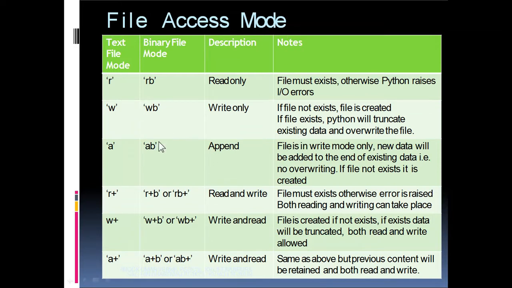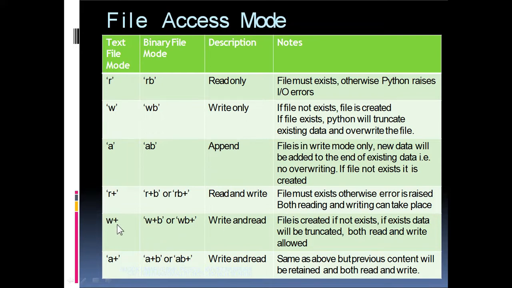And three more options are available in text file mode, that is R+, W+, and A+. R+ means both read and write are permissible, but the file must exist, because a read operation means the file must exist, otherwise we cannot read. So if it is R+, the file must exist, otherwise an error is raised, but both reading and writing can take place.